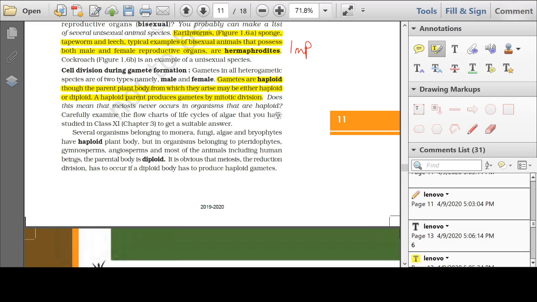Now, if the parent is a diploid organism like us, the gametes have to be formed by the process of meiosis. Because in meiosis, the chromosome number is reduced to half, and that's why meiosis is called reductional division. I hope this question came in your annual exam this time. But if the organism itself is a haploid, think students, then meiosis cannot occur. In this case, mitosis will lead to the formation of gametes. So gamete formation or gametogenesis occurs both by mitosis and meiosis. If the organism is a diploid one, then it will occur by meiosis. If the organism is a haploid one, then it will occur by mitosis.